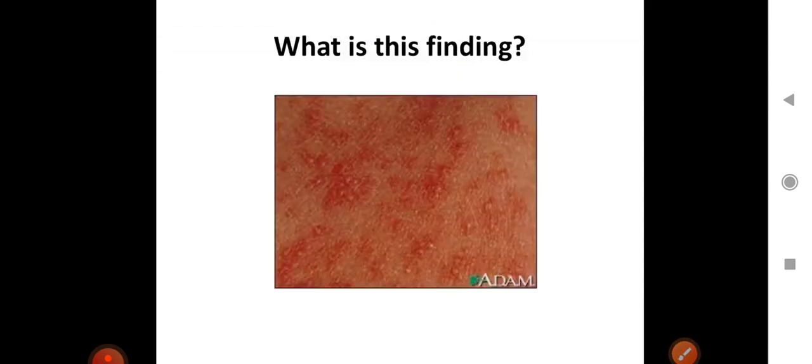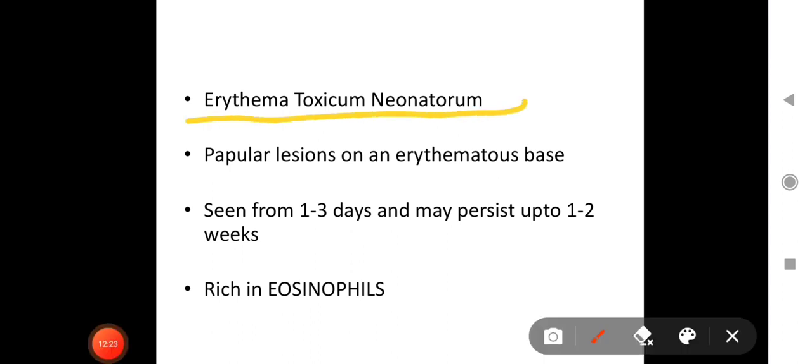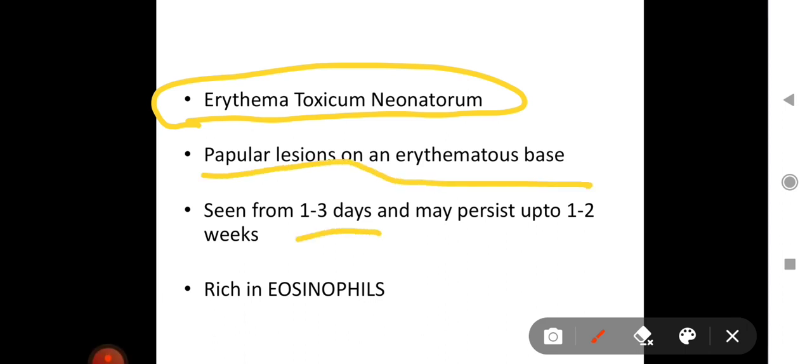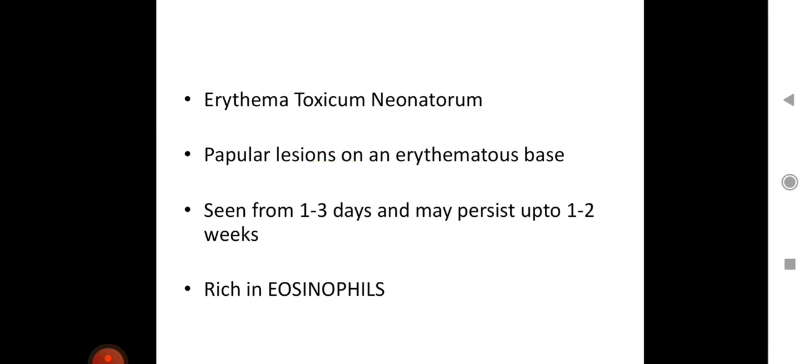Next, what is this finding? Skin finding. Red papular lesions. So this is erythema toxicum neonatorum. It's a very common finding seen in nursery or postnatal wards. These are papular lesions on an erythematous base seen from 1 to 3 days and may persist up to 1 to 2 weeks. And this question has been asked several times: if a slide is prepared from the papular lesions of erythema toxicum neonatorum, which of the following cells is abundant? So eosinophils are present in the lesions of erythema toxicum neonatorum.